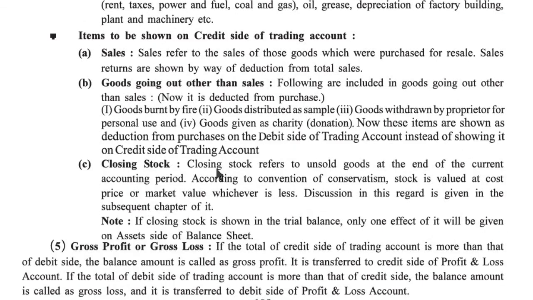Now, closing stock. Closing stock refers to unsold goods at the end of the current accounting period. According to the convention of conservatism, stock is valued at cost price or market value, whichever is less. When there is a closing stock calculation, at that time we have to compare the stock at cost price and market value. Of cost price and market value, whichever is less, we have to write in our trading account. Discussion in this regard is given in the subsequent chapter.